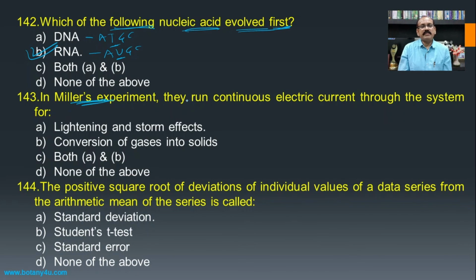In Miller's experiment, they ran a continuous electric current through the system, and this is for what? It represents lightning and the storm effects on the surface of the earth before the origin of life on the earth. So it was for the natural lightning and storm effect during the origin of life, and hence A, lightning and the storm effect, becomes the answer for this question.